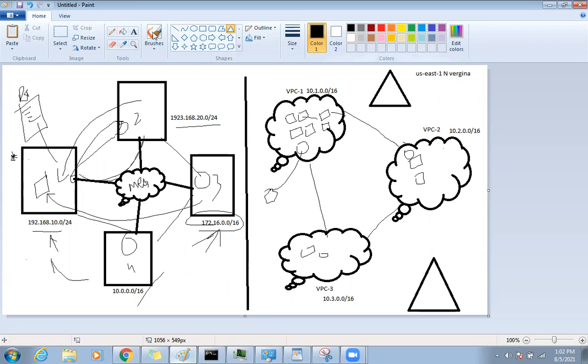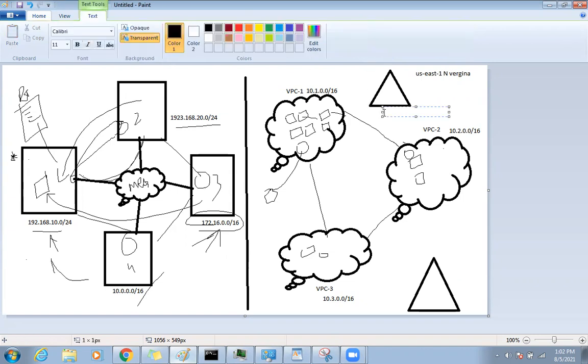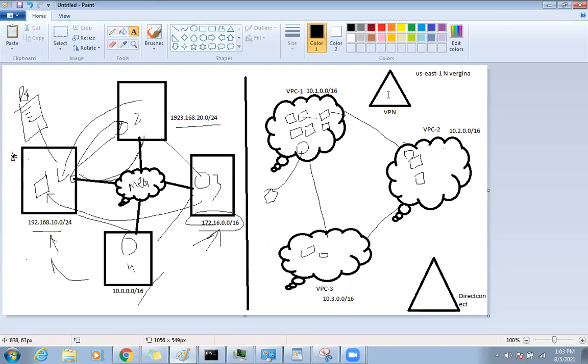So this office is connected via VPN to AWS, and this office is connected via Direct Connect.